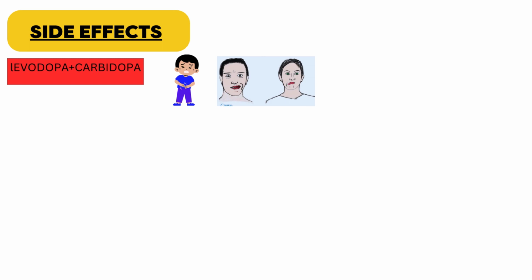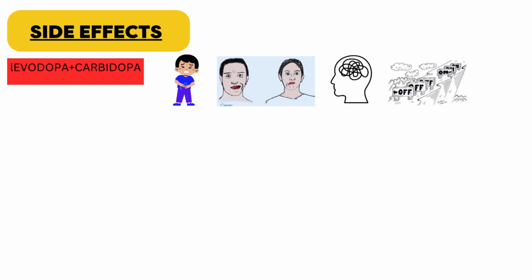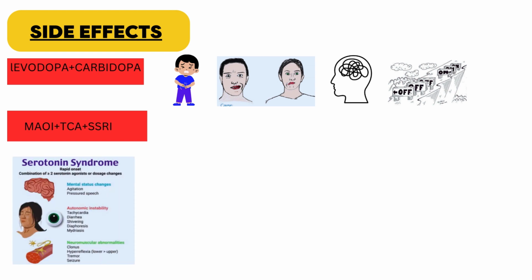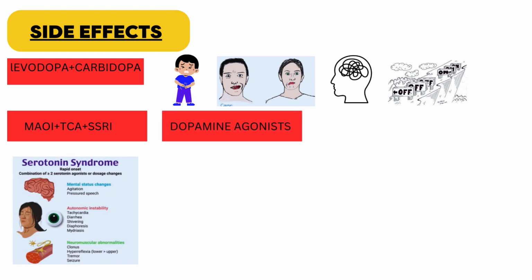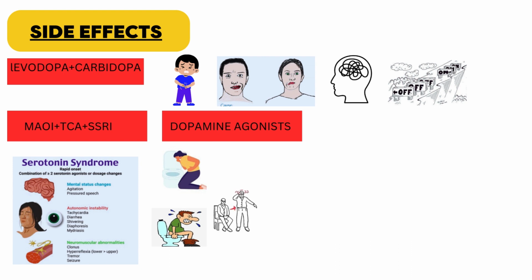Now let's discuss the side effects of anti-Parkinsonian drugs. Levodopa along with the carbidopa causes GIT upsets, dyskinesia, behavioral effects, and on-off phenomena. Monoamine oxidase inhibitors, if used along with tricyclic antidepressants and selective serotonin reuptake inhibitors, cause serotonin syndrome. Dopamine agonists cause nausea, constipation, orthostatic hypotension, dyskinesia, and mental disturbances.